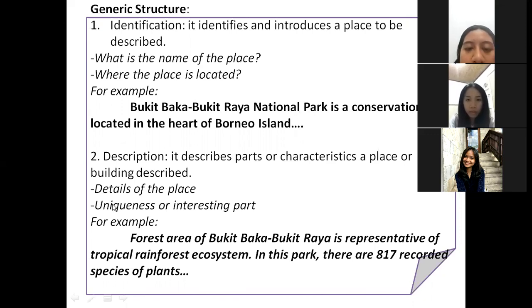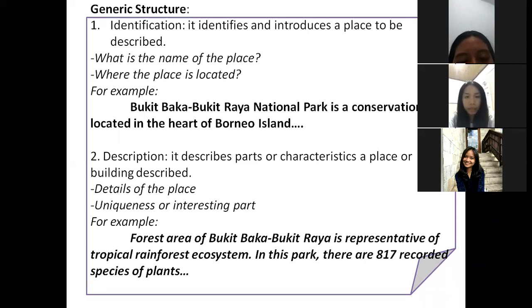Next, the description part. In this part, we are going to describe the parts or characteristics of a place or building that will be described. You will mention the place in detail and also mention the unique or interesting parts of the place. For example, as you can see on the slide, the forest area of Bukit Baka Bukit Raya is representative of a tropical rainforest ecosystem, and so on. So in this part, you will mention the details of the place.